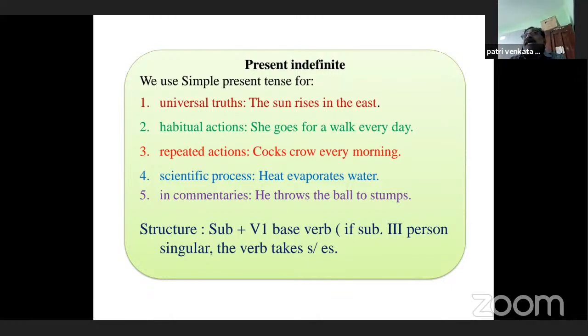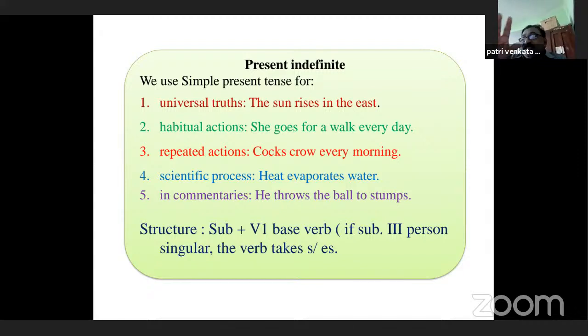When we talk about habitual actions and repeated actions, when we talk about a scientific process, the way the process is carried out, or even in commentaries, the commentators generally use present indefinite. Here are some examples. The sun rises in the east. She goes for a walk every day. Cocks crow every morning. Heat evaporates water. He throws the ball to stumps. So these are some examples.